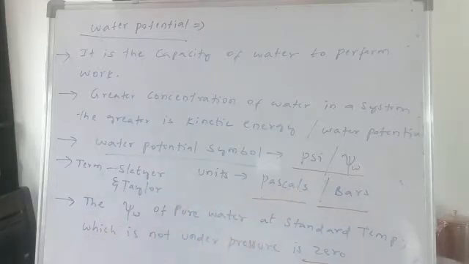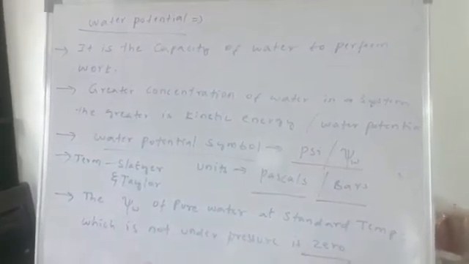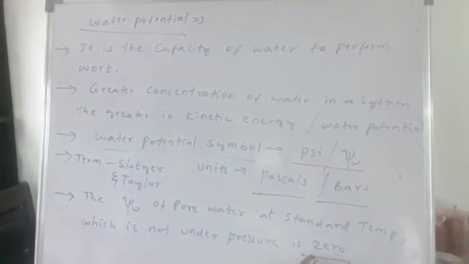And remember the water potential of pure water. Because pure water does not have any sort of solutes, only water is present. So that means the pure water has the highest water potential. So the pure water at standard temperature, which is not under any pressure, has a water potential of 0.